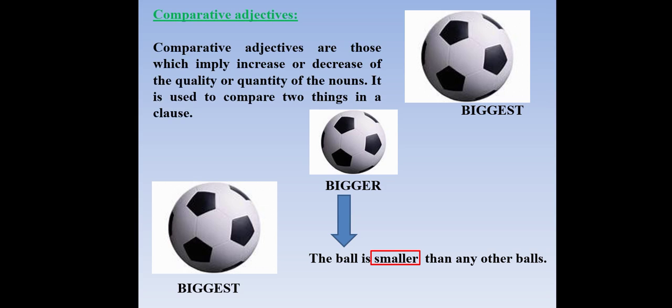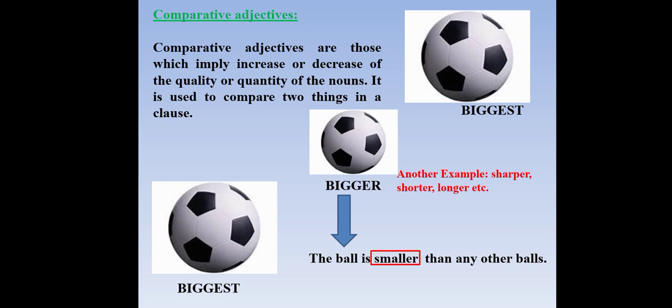Yes, dear learners, this is a comparative adjective. Comparative adjectives are those which imply an increase or decrease of the quality or quantity of the nouns, used to compare two things in a clause. That means the word used before the noun indicates a comparison of two things. That's called a comparative adjective. Big, bigger, biggest. The ball is smaller than any other ball, not balls. Ball.